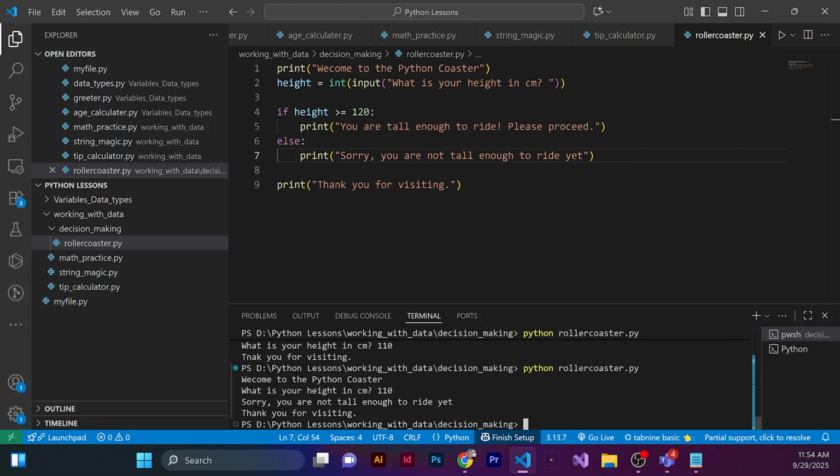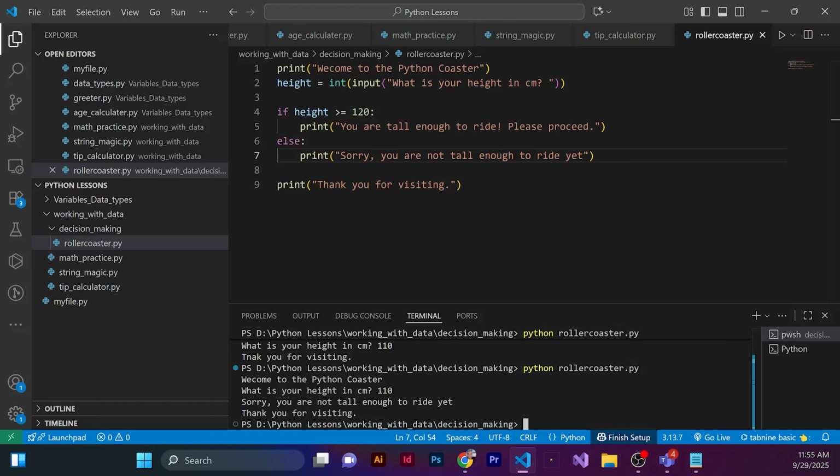Okay, but now what if we have more than two options? Remember, if and else is just a simple fork. What if we have a crossroads with multiple turns? That's where elif comes in. It's short for else if. So let's build a movie ticket app. Say under 12 is the child price of 80 rand, and then between 12 and 18 is the teen price of 100 rand, and then anyone older pays, let's say, 120.